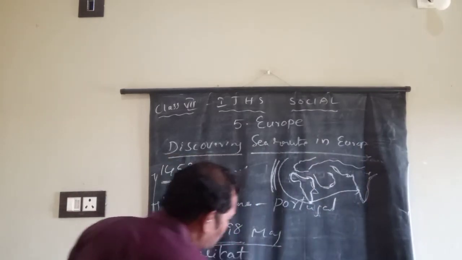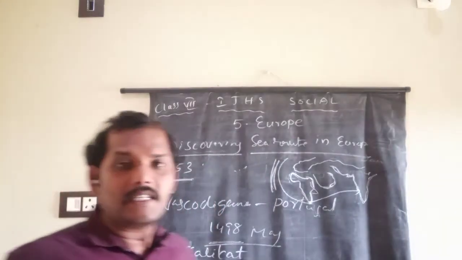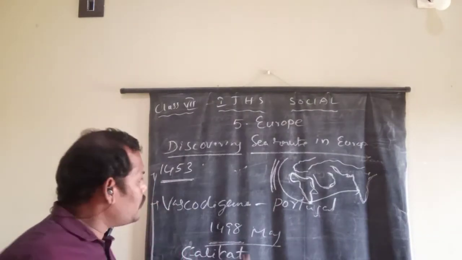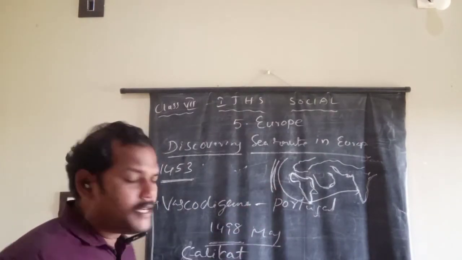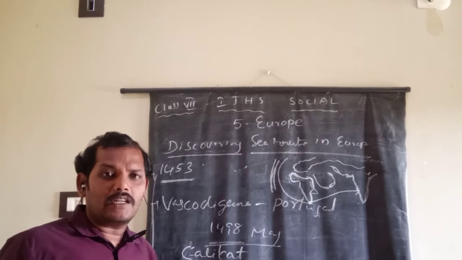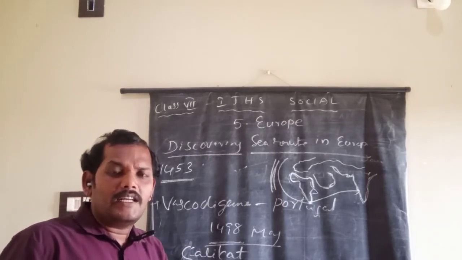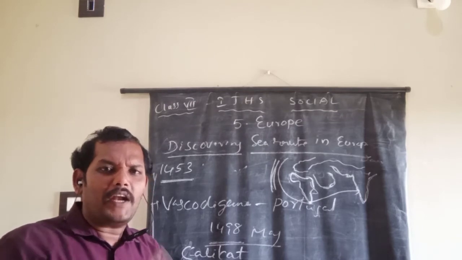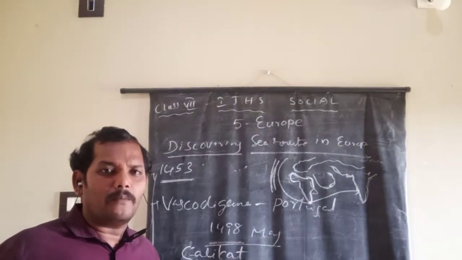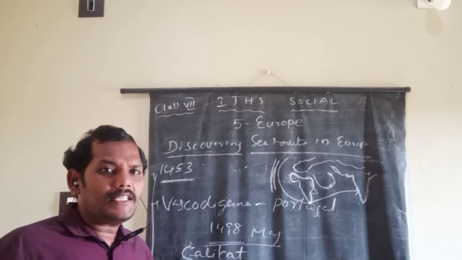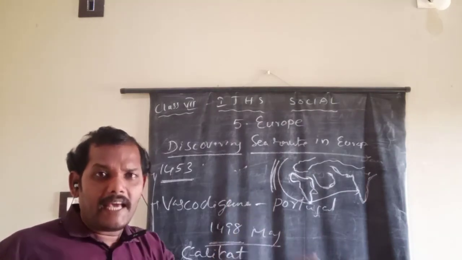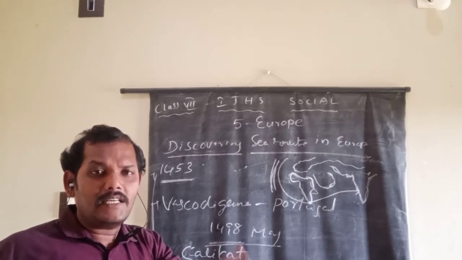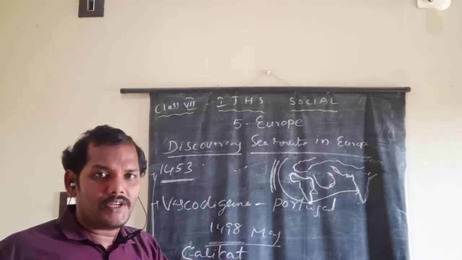It caused colonies. When the European people were discovering the sea routes, at that time they also discovered so many land routes and so many different lands in the world. This helped them occupy those areas and control them. This helped colonization.